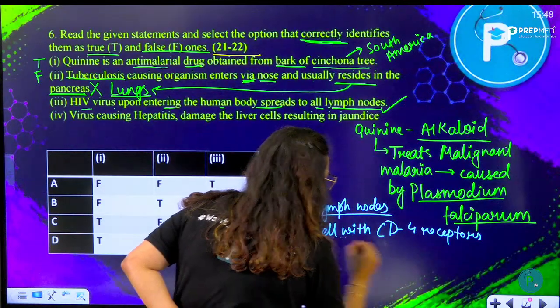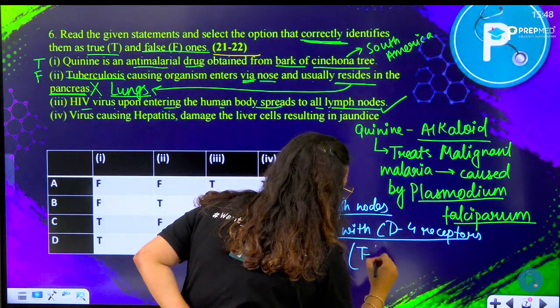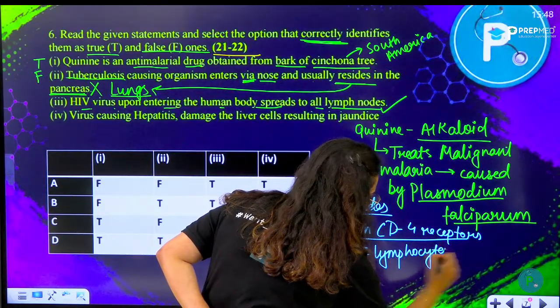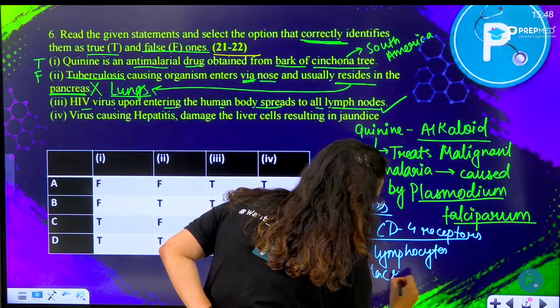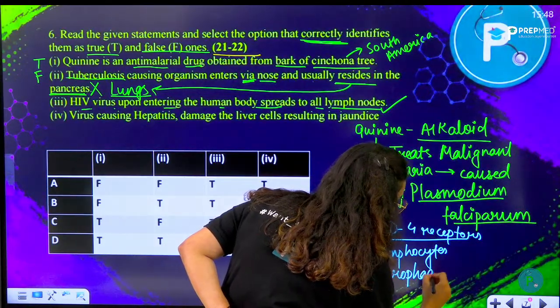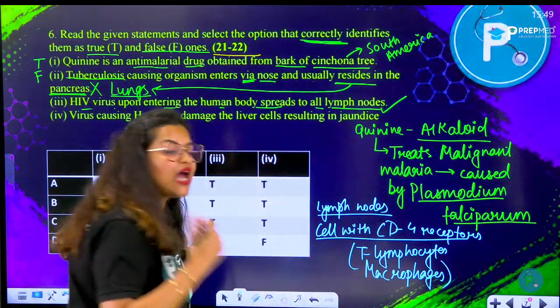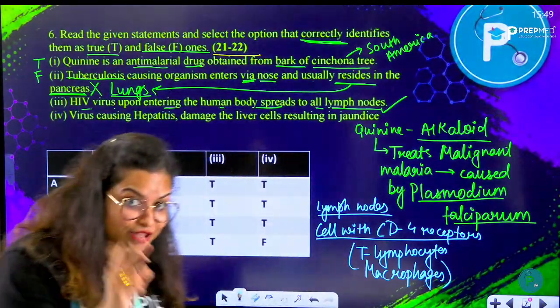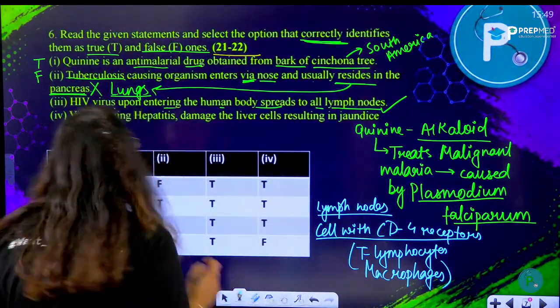Who are the cells with CD4 receptor? T lymphocytes and macrophages, they are waiting. So HIV virus would always bind to those cells which have the CD4 receptor, not to any other cell. That's why they go to the lymph node. All right, so this is true.